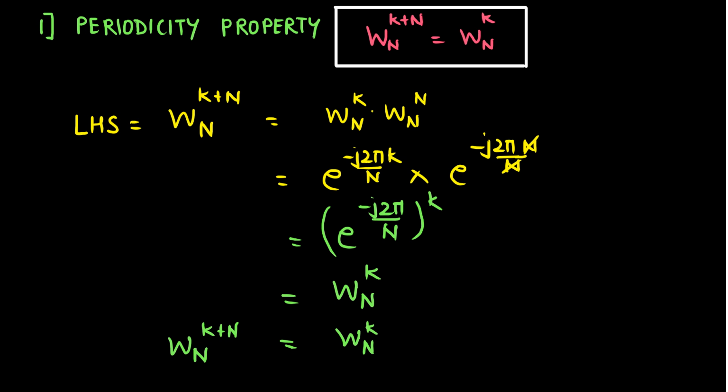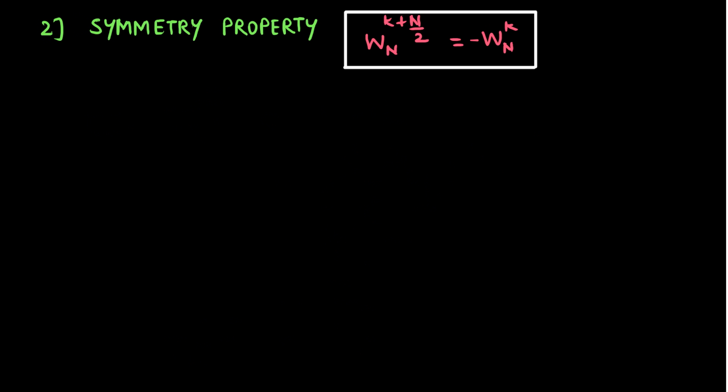Now let us go ahead and look at another property, which is known as the symmetry property, and it says that if we consider Wn to the power k plus n by 2, then we get its value as minus Wn to the power k. So now let us again try proving this. So we will consider Wn to the power k plus n by 2, and it can be written as Wn to the power k multiplied by Wn to the power n by 2.